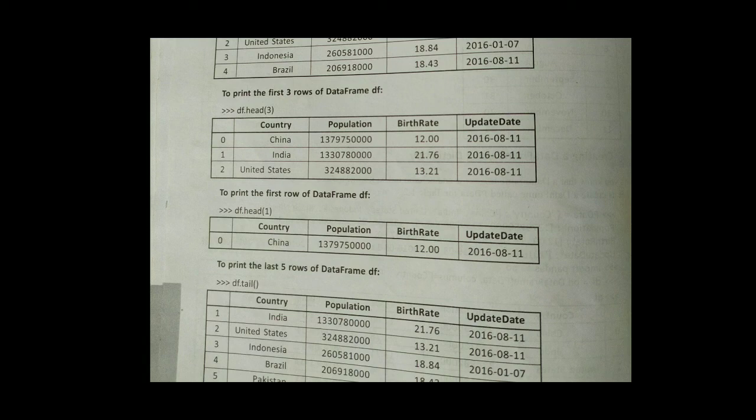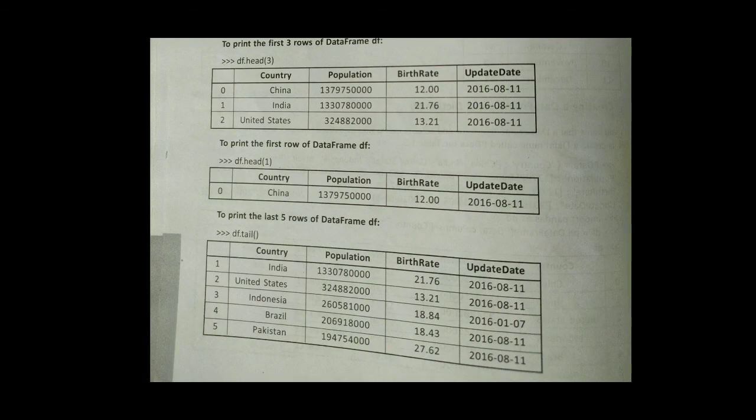The same thing is for tail also. Tail will display the last 5 elements, but if you provide a parameter for head or tail, it will display that many values for your data frame.